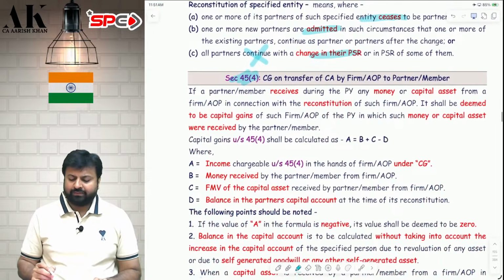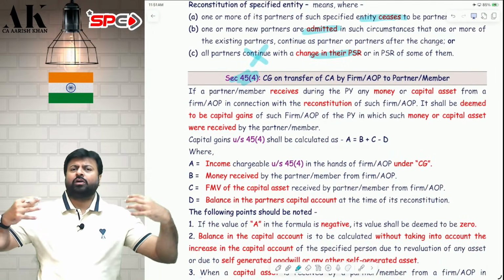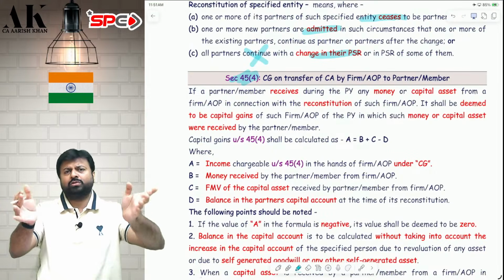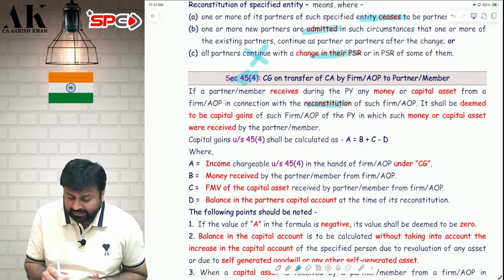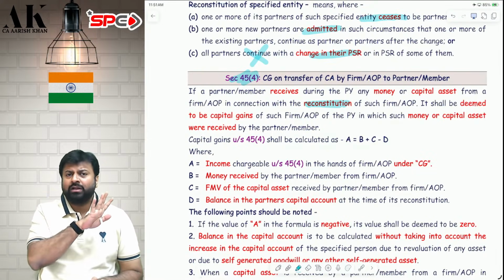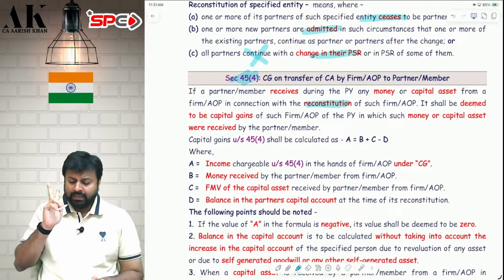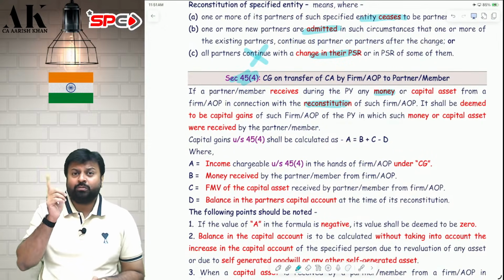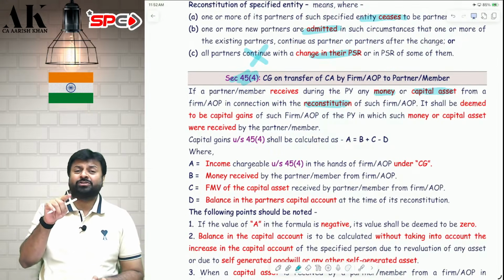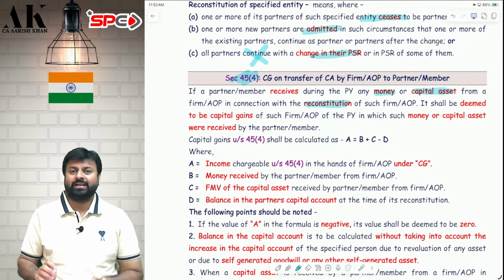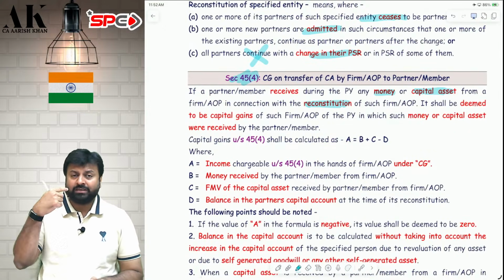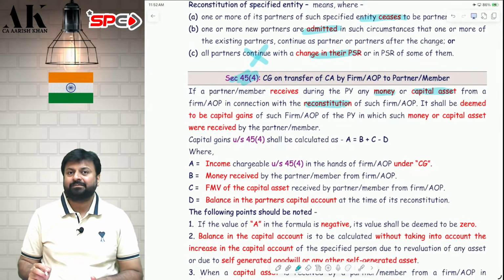Now coming to 45.4. In 45.4 also I am firm, you are partner. Again I am giving you something. Why? Because there is a reconstitution. In 45.4 there is only reconstitution. In 45.4 there is no dissolution. Secondly, in 45.4 I am giving you money. In 9B I was not giving you money. In 45.4 I am giving you capital asset also. In 9B I was also giving you capital asset. So what is common in both the sections? Capital asset. What is uncommon in both the sections? Here it is money, there it is SIT.